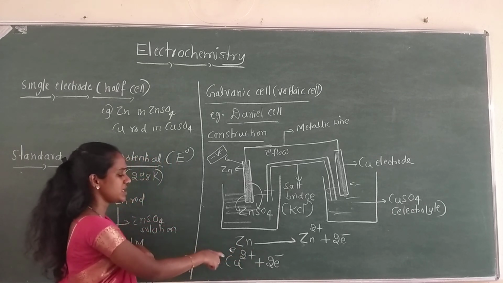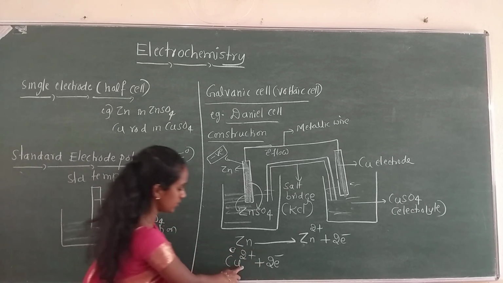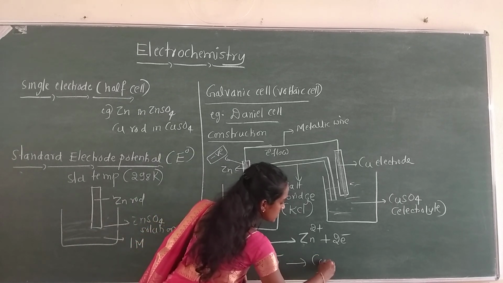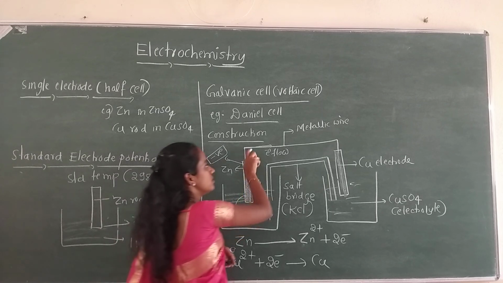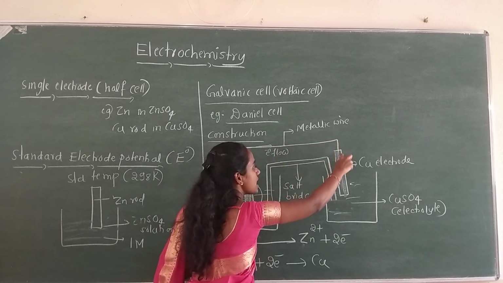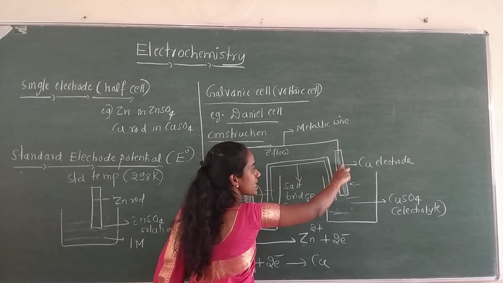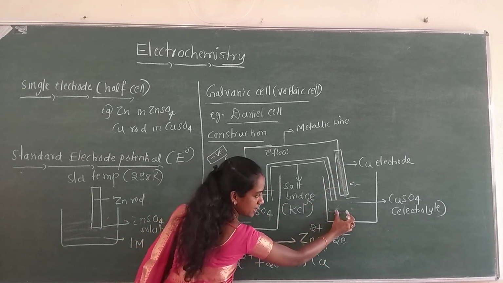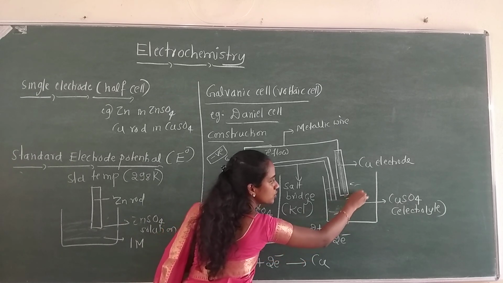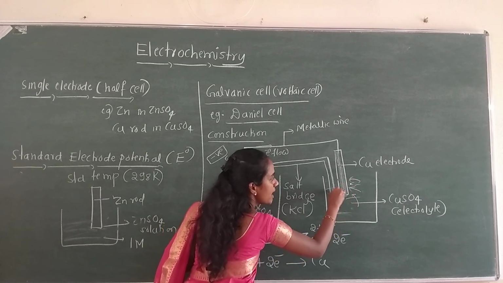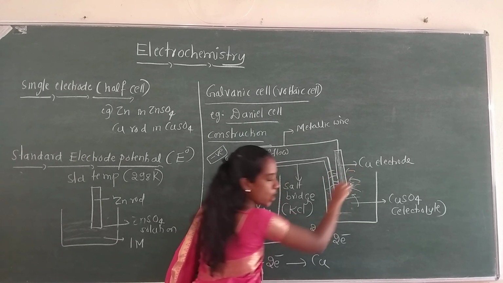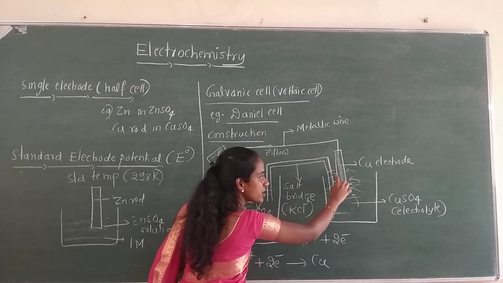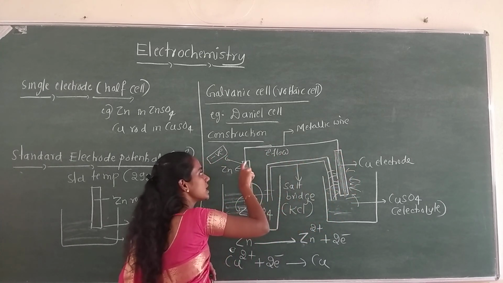So Cu2+ means a deficiency of 2 electrons, so it accepts the 2 electrons and reduces to Cu. Isn't it? See, through this metallic wire electrons are coming here. Simultaneously, from the solution, Cu2+ ions which are present in the electrolyte go towards the copper rod, isn't it? They go towards the copper rod, where in the metal rod now electrons are present, because